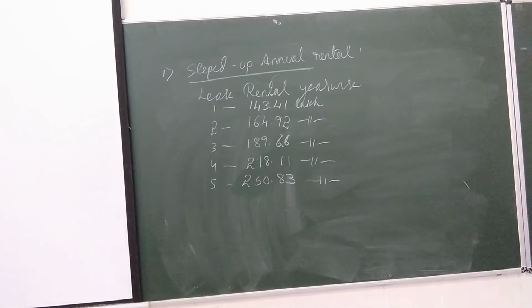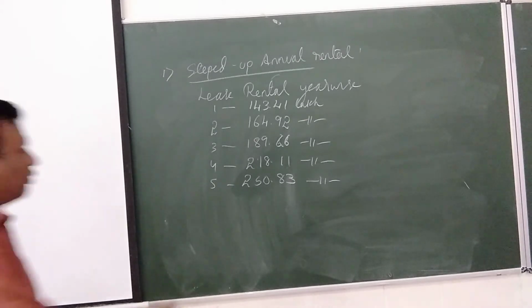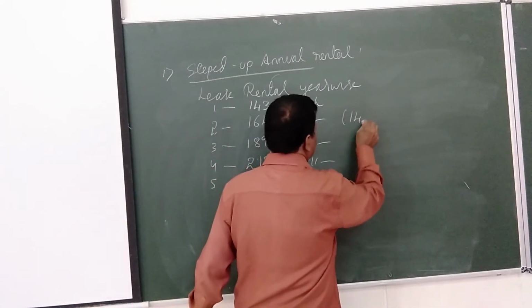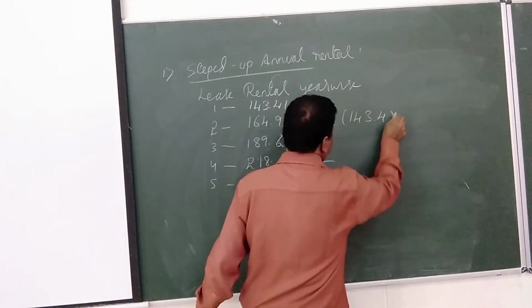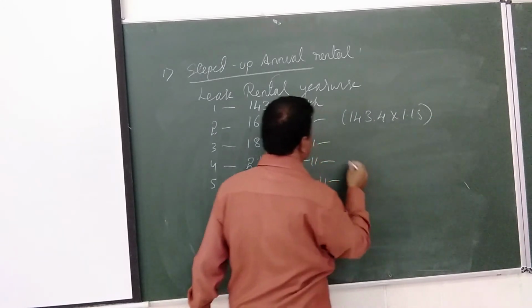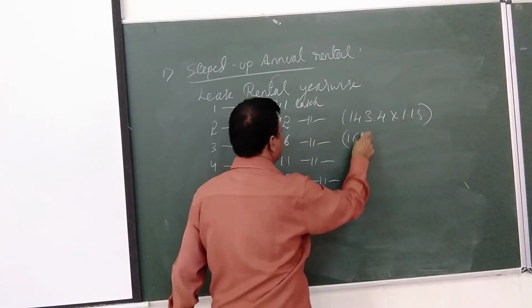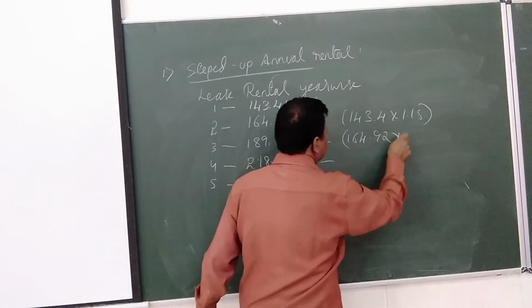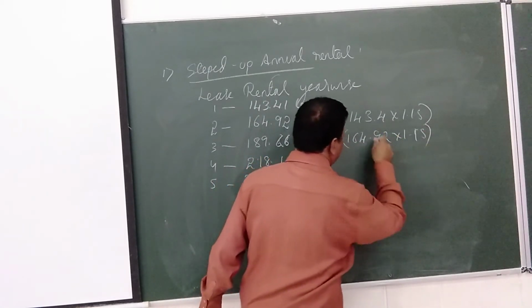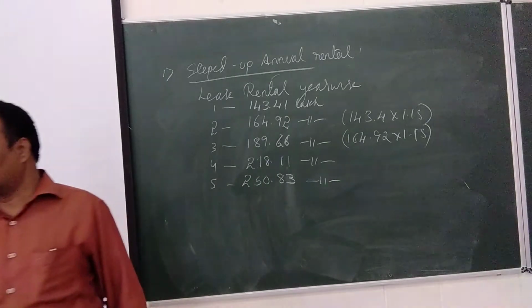Okay. So now what we are calculating? We calculate the step down. That means every year we are going to pay. First, we need to find out the base year lease rental. Once you found the base year lease rental, then 143.41. So for example, for the second year 143.41 into 1.15. For third year is 164.92 into 1.15. Like that we have to calculate for the rest. So this is stepped up.